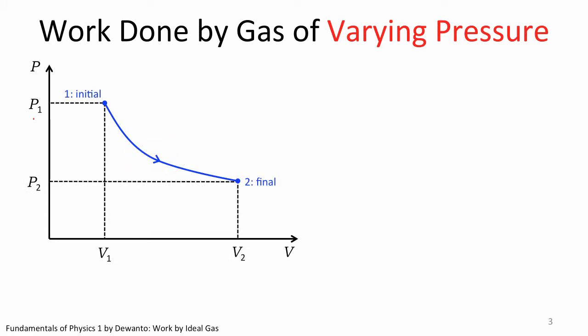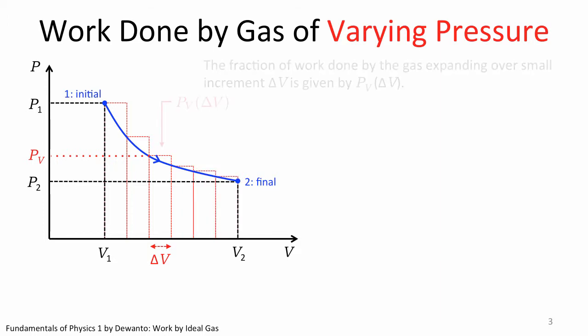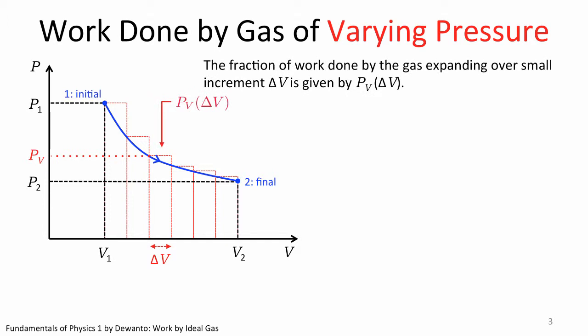As seen here, pressure is not constant. But we are going to slice this plot into small increments of delta V and assume pressure to be constant at each increment. Then we can compute the work done during each increment given as such, in accordance to what we just derived in the last slide. The subscript i indicates that the pressure at a certain point along that plot depends on the volume at that particular point. It is not constant, but it's not purely arbitrary either. It is a function of volume.